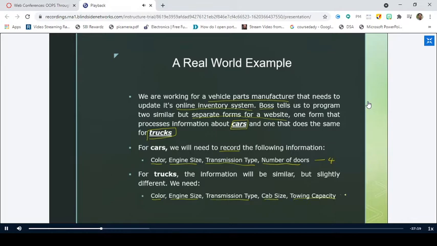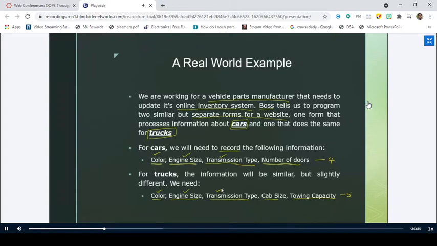So we have 5 different entities for the truck, and from these 2 different scenarios, cars and trucks, we can observe that there are three entities which are common to both of them. That is the color, the engine size, and the transmission type. These 3 entities are common for both the cars and trucks.